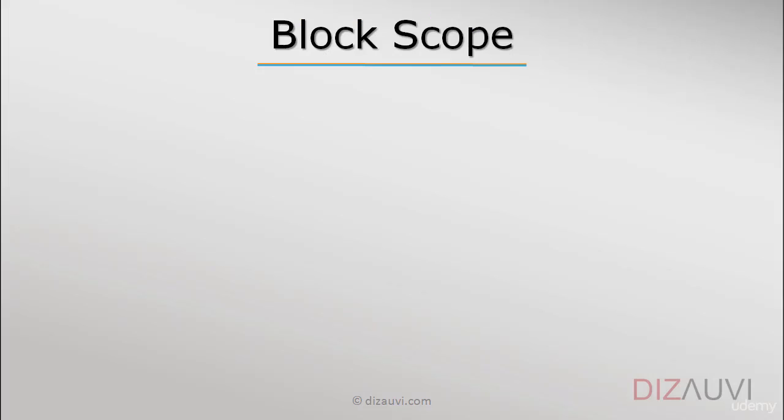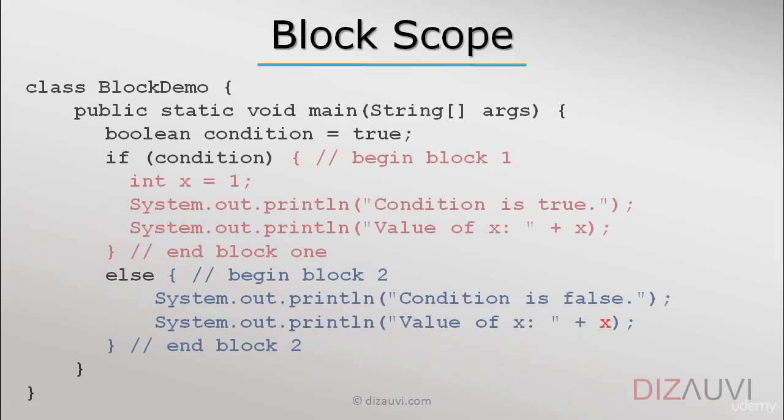Another difference that JavaScript has with other commonly used languages is that in most languages, variables have a block scope, whereas in JavaScript, variables have what is called a function scope. Now, what is the difference between the two? Well, in case of block scope, a variable is accessible within the block of code where it is defined.